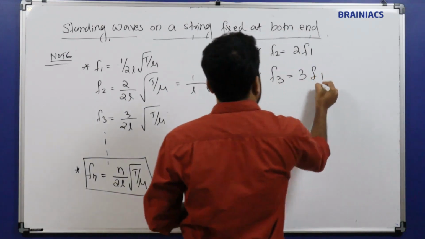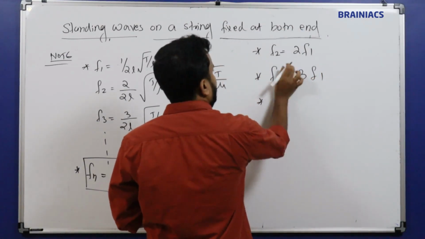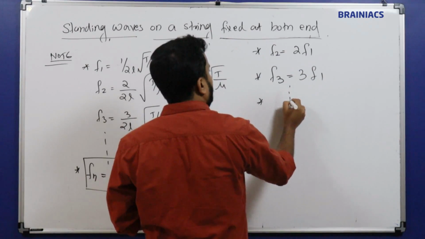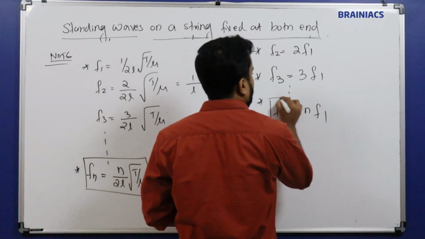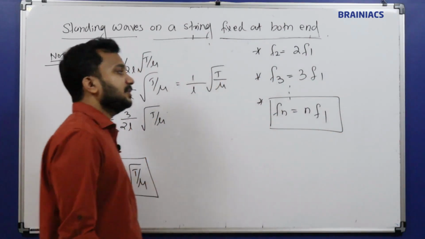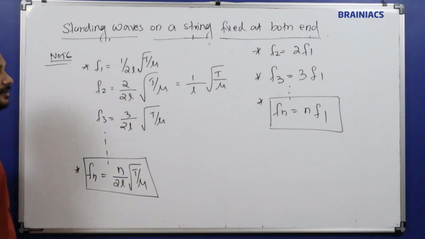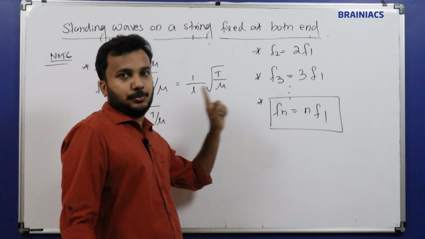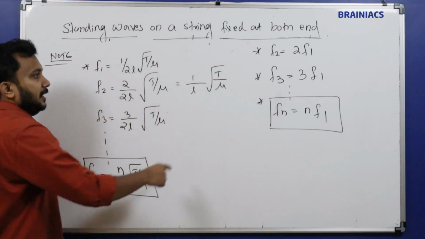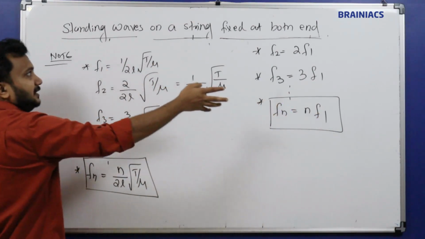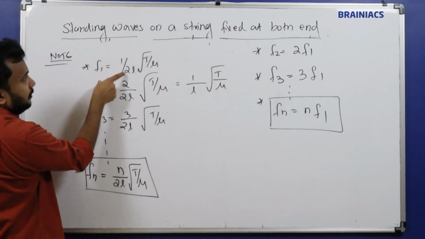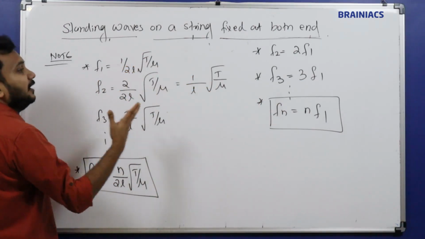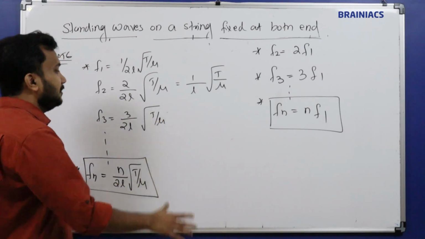3 times f1. Similarly, if you go like this one, I can say fn equal to n times f1. So the fundamental frequency multiplied by n gives the nth harmonic frequency. So fn equals n into f1. It's correct, right? For the third harmonic, 3 into f1. So 3 into f1 means 3 times 1 by 2L into root of T by mu. You will get f3. Okay, this is the summary.